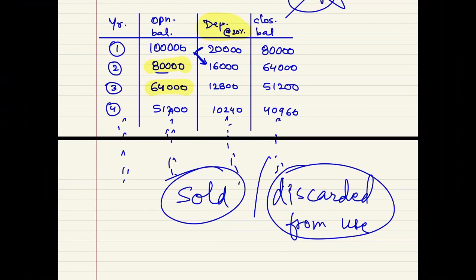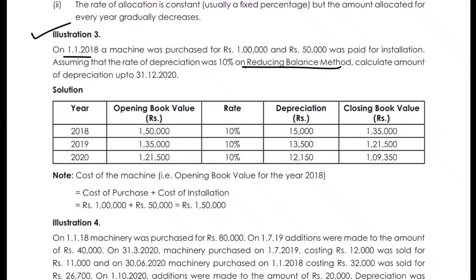This is the reducing balance method, or written down value method. Now, if you see your question illustration number 3, this is based on the written down value method. A machine was purchased for 1,50,000 and paid for installation. Assuming the depreciation rate is 10% on reducing balance method, calculate the amount of depreciation up to 31st of December 2020. So we have to calculate it for 3 years.